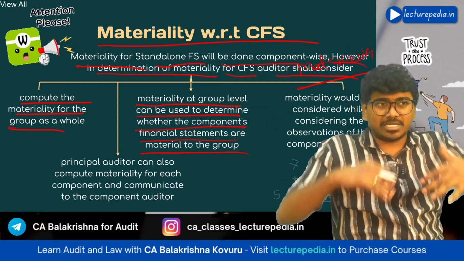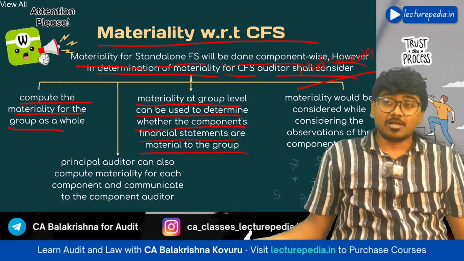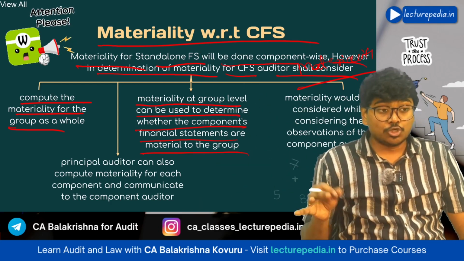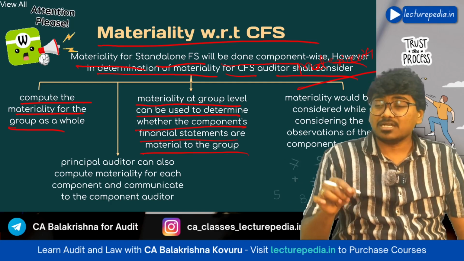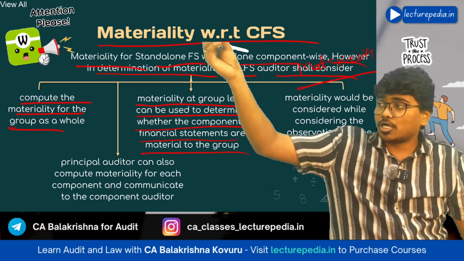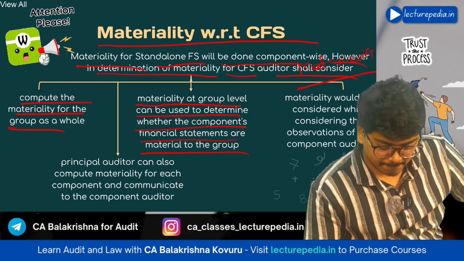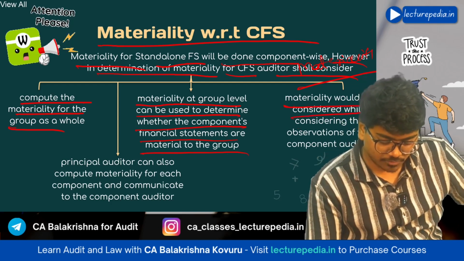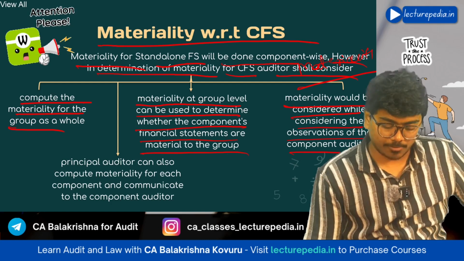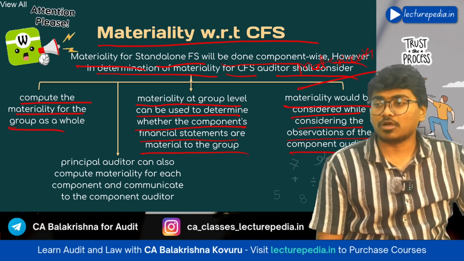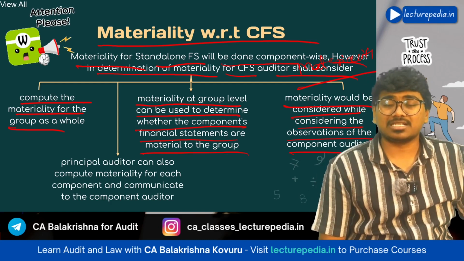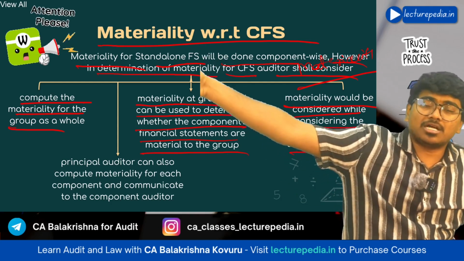Once you have calculated materiality at the entire group level, based on this materiality, you will determine whether the financial statements of a component are material to the group or not. Next, materiality would be considered while considering the observations made by the component auditor.